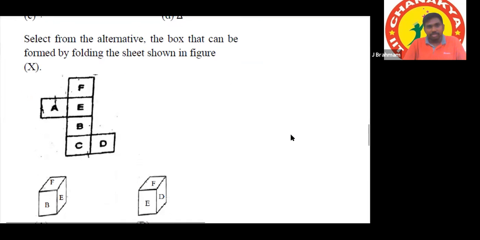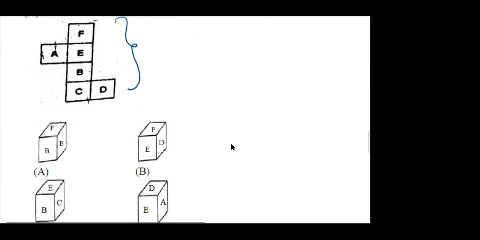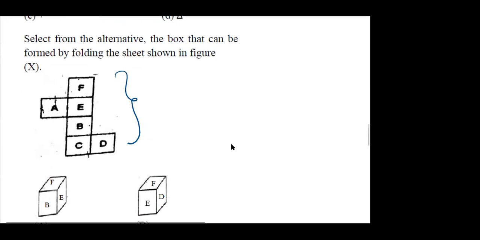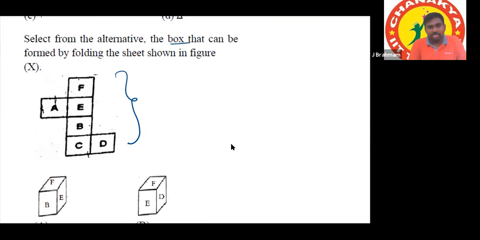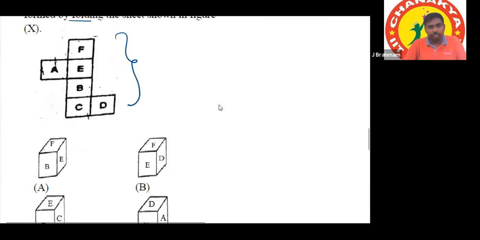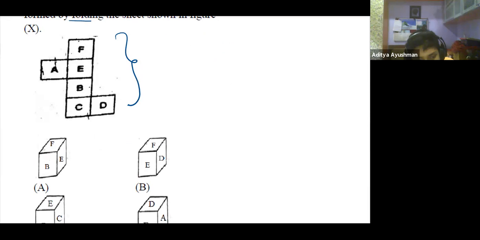Mixed means if this unfolded dice is folded, then which of the following will be formed? F is equal to B, E is equal to C, A is equal to D. The box that can be formed by folding the unfolded dice. How to answer this question? First, tell me that point. So one gap difference, and then what is remaining? It'll be the opposites. Like here, F and E, E and C, and A and D are opposites.